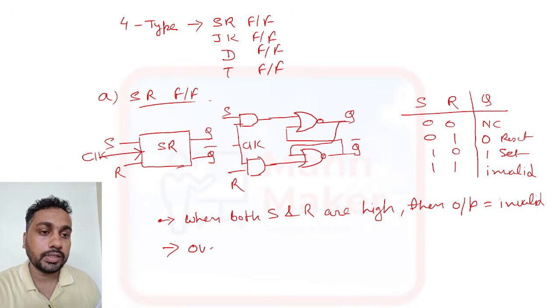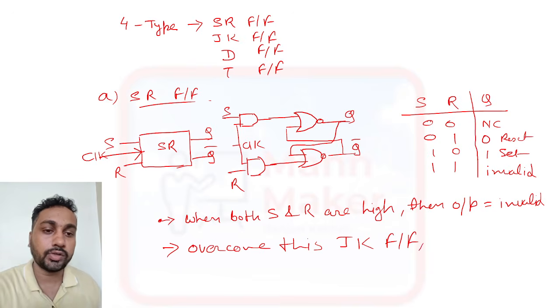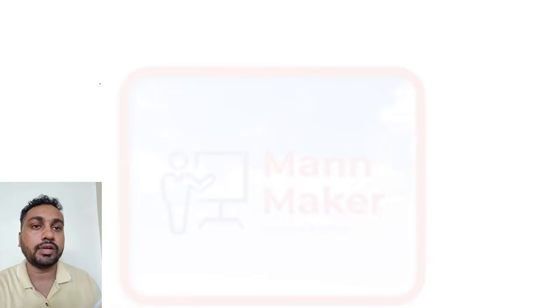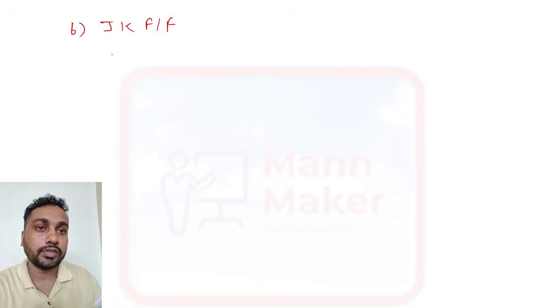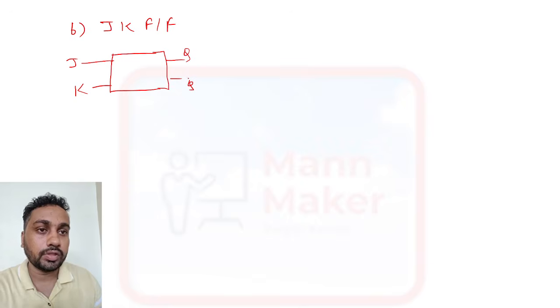So to overcome this, they introduced the JK flip flop. Now we'll design the JK flip flop. If you see the block diagram, it will be like this. This is your J, this is your K, this is your Q, and this is your Q bar. And we need one clock, so this is your clock signal.